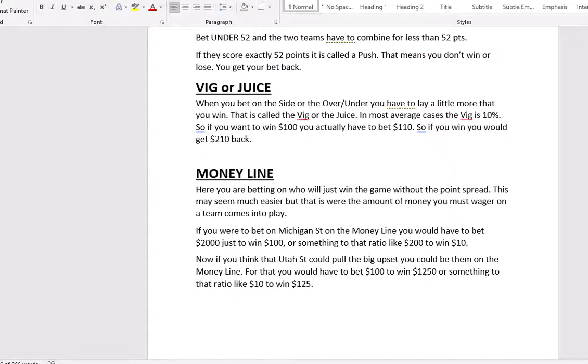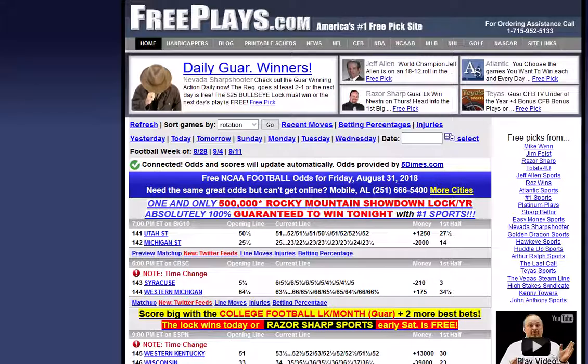Now we're going to switch here back to our freeplays.com page real quick, and before we go, I want to talk about the line moves. As we talked about before, Michigan State opened as a 25.5 point favorite. It moved all the way down to 23.5. And you want to say, hey, what happened if Michigan State ends up winning the game, say, 38-14? They end up winning by 24 points.